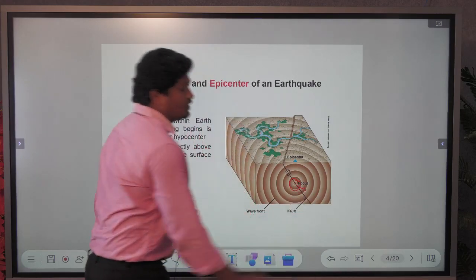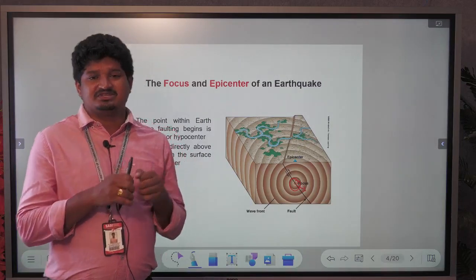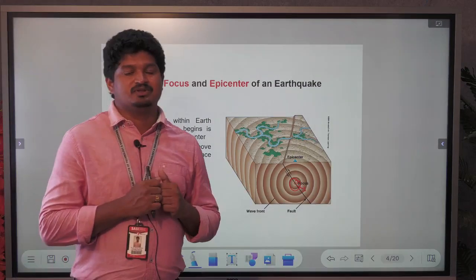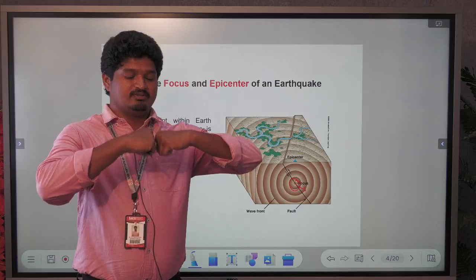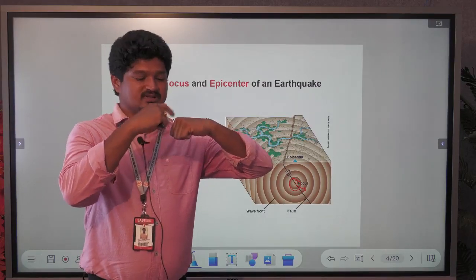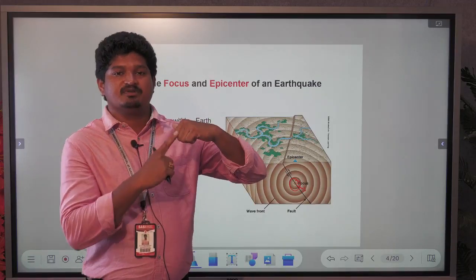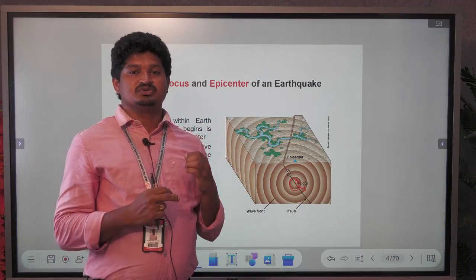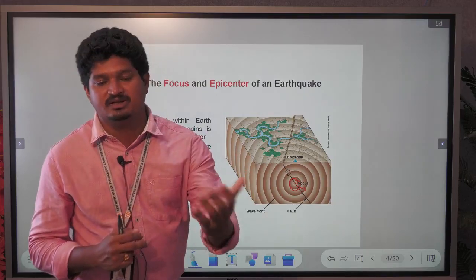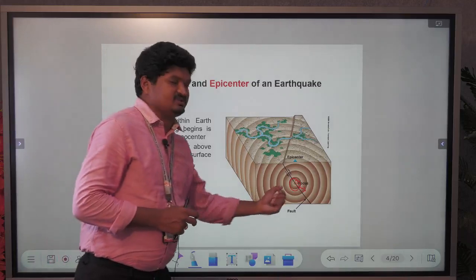Focus means the originated place. Those internal disturbances occur continuously because the continents collide continuously. In that continuous process, a rupture develops, and in that rupture some energy is released. That energy moves forward to another place.